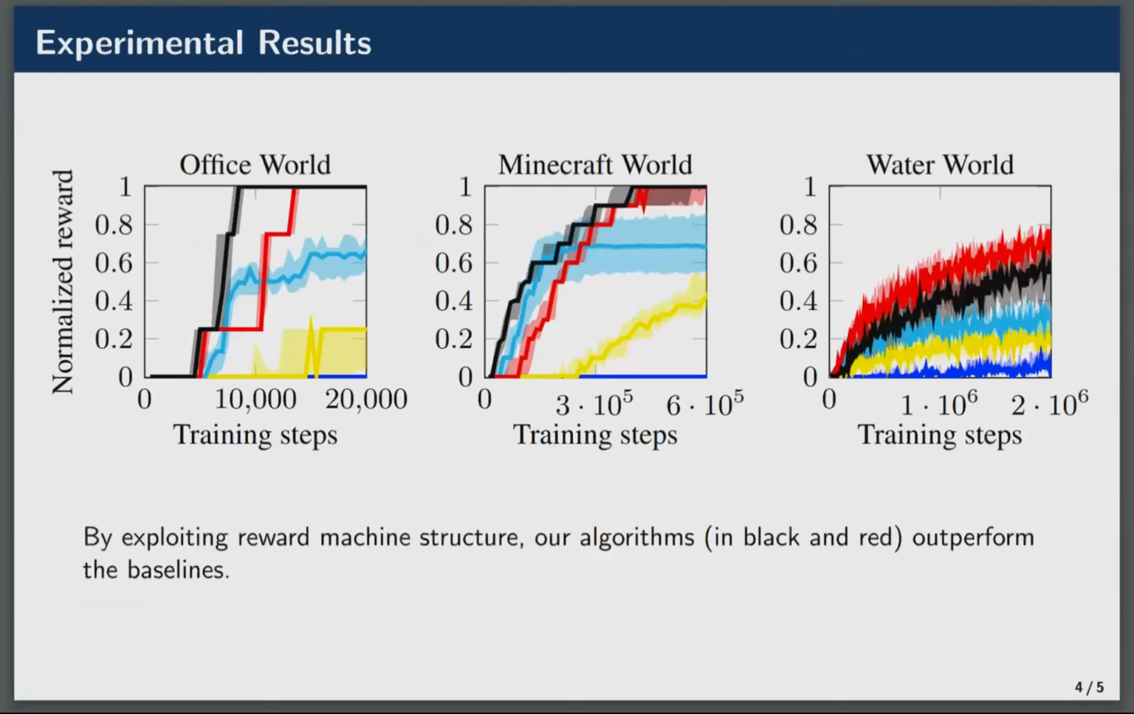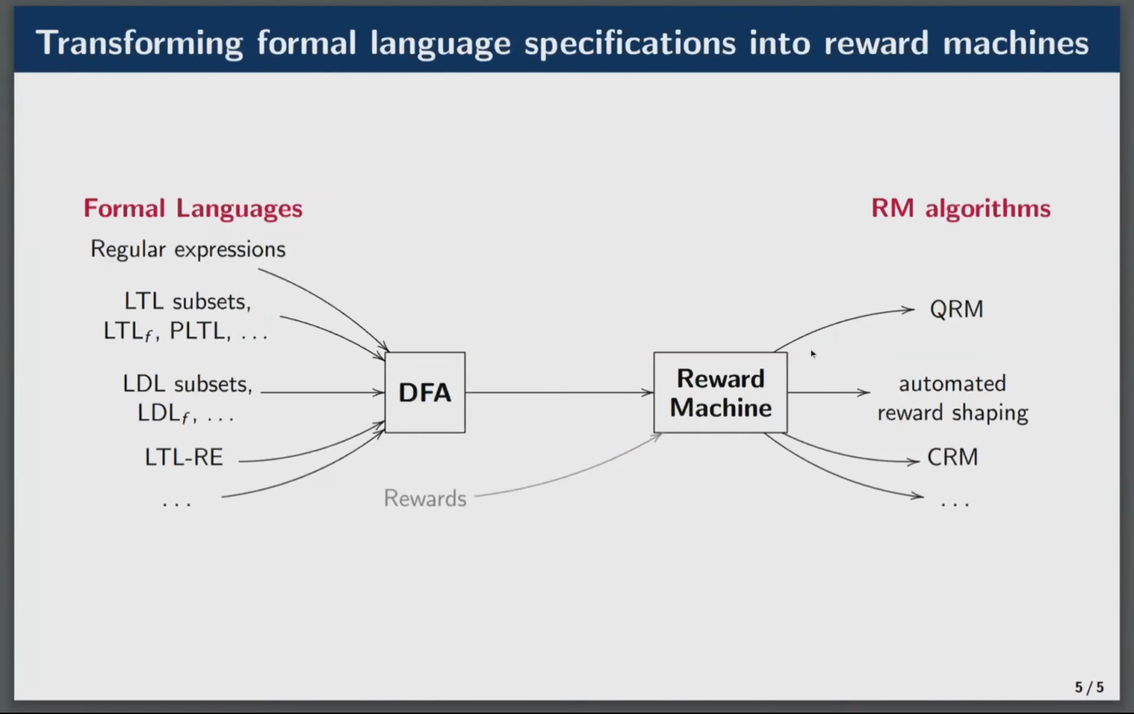Finally, if you want to specify objectives using formulas in temporal logic or other formal languages, it's well known that regular languages can be converted into DFAs, deterministic finite automata. We show that from there, they can be converted into reward machines, after which you can apply algorithms developed for reward machines. So reward machines can be thought of as a sort of useful normal form for representing reward functions.